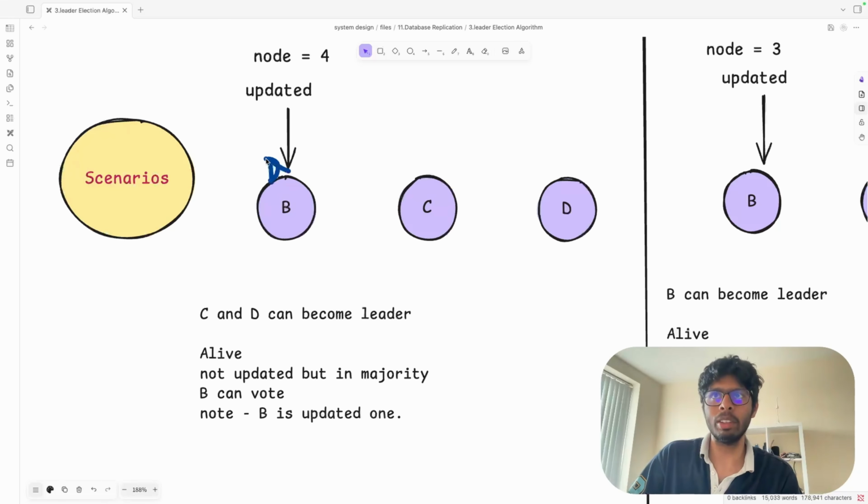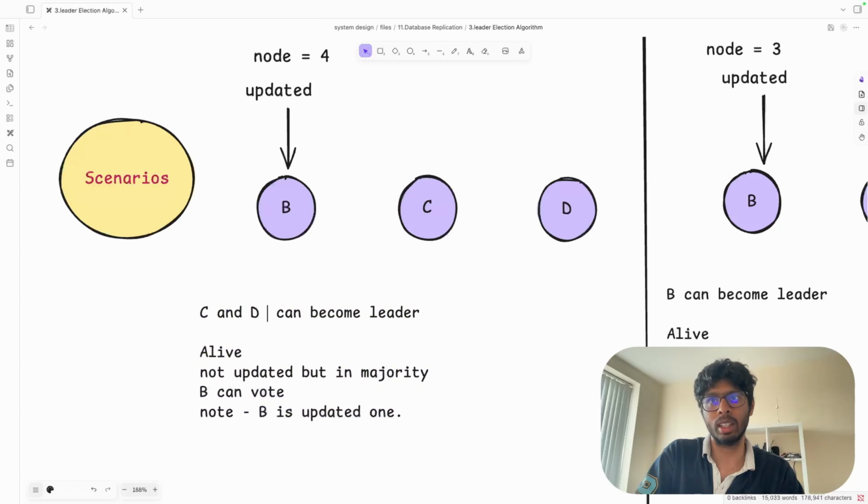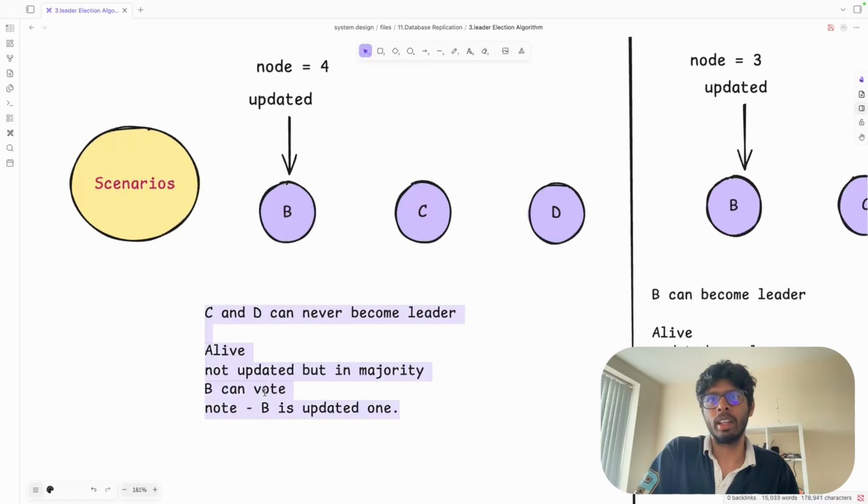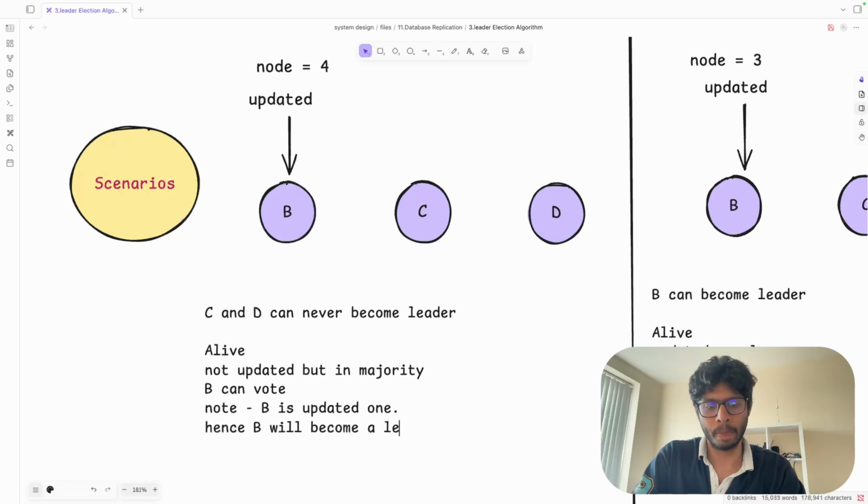Now I'll just change this line. I just noticed that I wrote something wrong: C and D can never become a leader. I'm very sorry, I should have written that C and D cannot become a leader. B can get the votes, and note B is the most updated one, hence B will become the leader. I will just write it like this. So we studied this part.